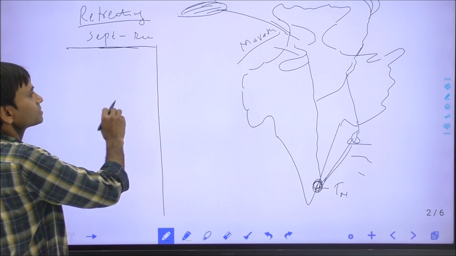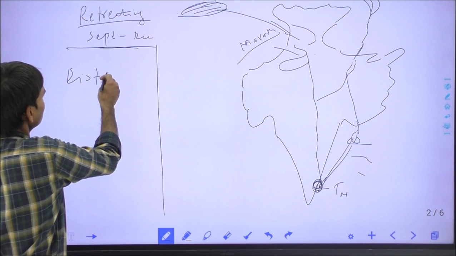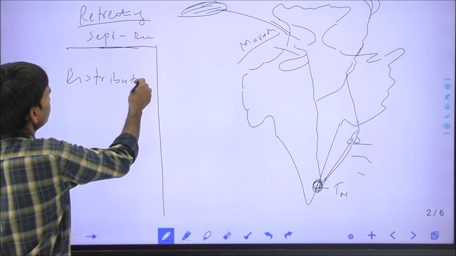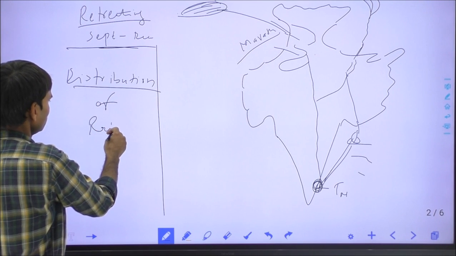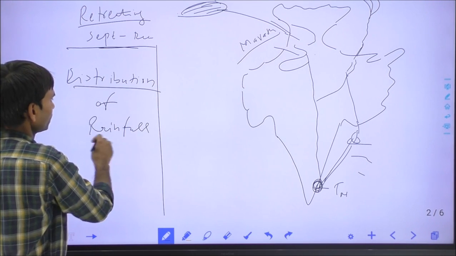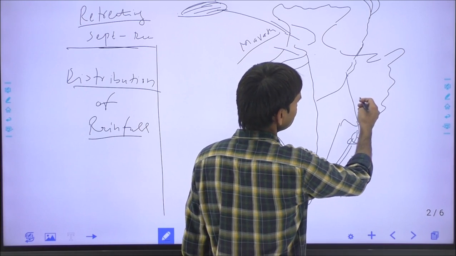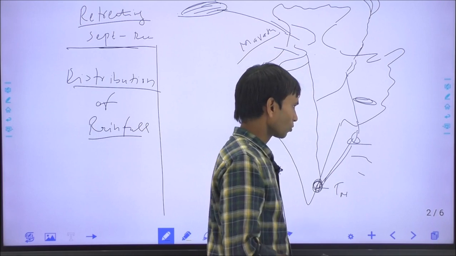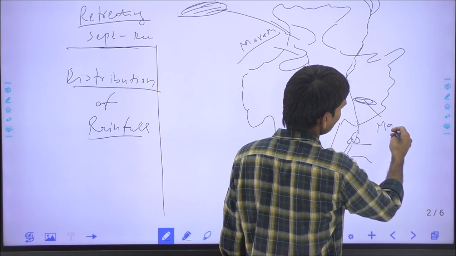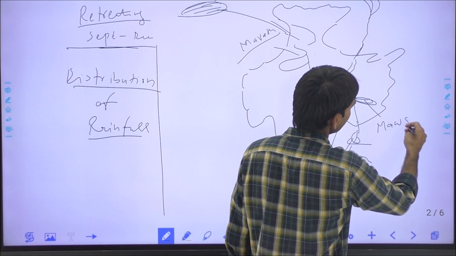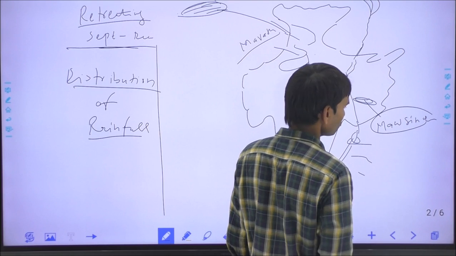And lastly, this is the distribution of rainfall in India. In India, the highest or maximum rainfall is recorded in Meghalaya, and the important place is Mawsynram, earlier it was Cherrapunji.